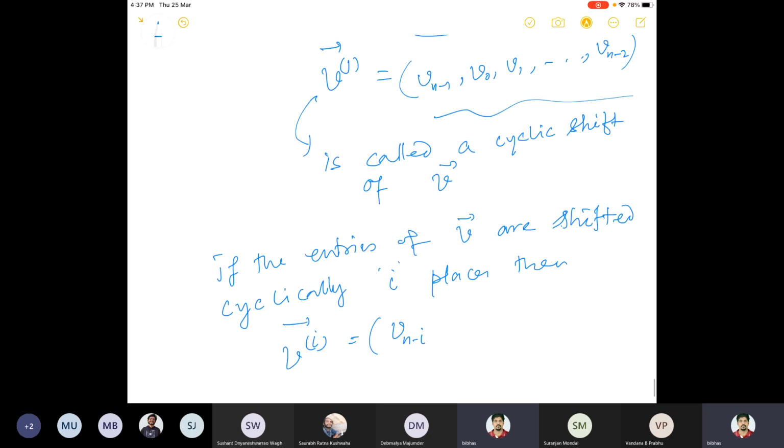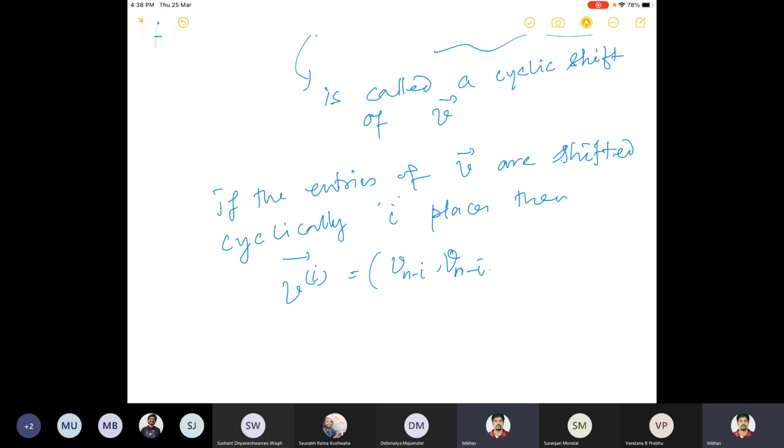v_{n-i}. Now see, if you put i equal to 1, you get this v_{n-1} back. Okay, v_{n-i}, v_{n-i+1}, and it goes on like this, then v_{n-1}, then v0, then v1, and so on up to v_{n-i-1}.